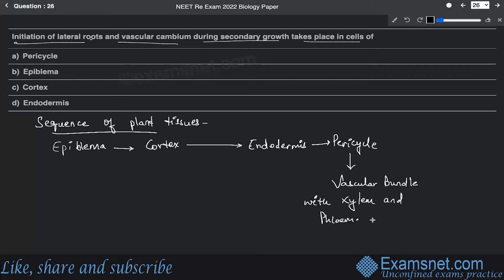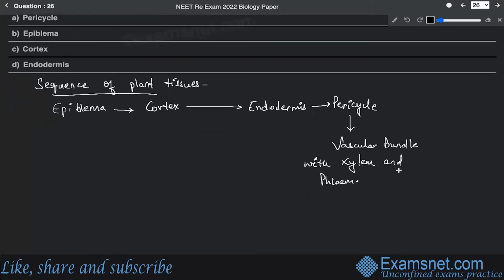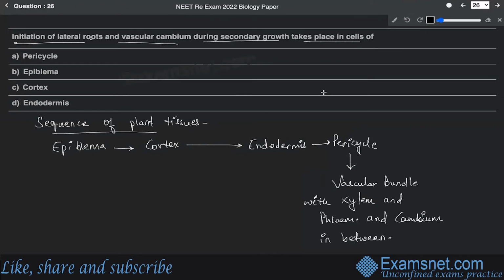All right. So the last tissue, if you just see, the roots are being initiated and the vascular cambium has to be formed. All right. So vascular bundle with xylem and phloem and cambium in between. So the last tissue to be present over here is only the pericycle that you can see.